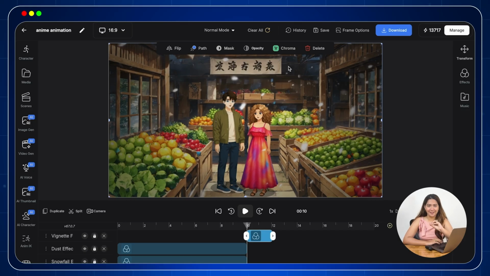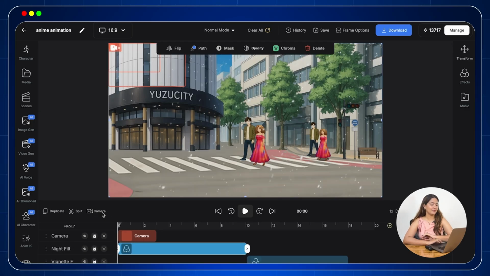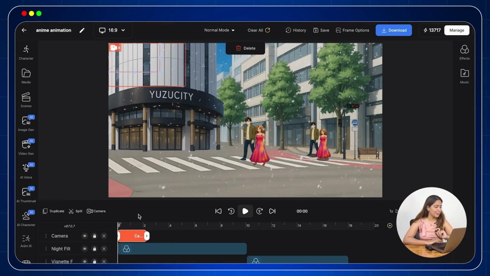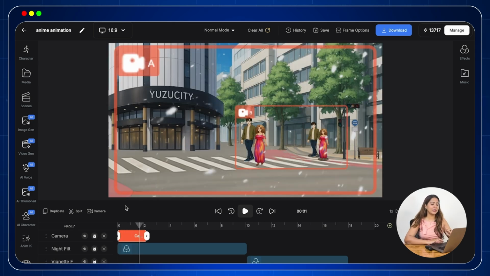Isn't it stunning? But wait, the real game changer here is the camera tool. Why keep the scene static when you can make it dynamic? Here's how we'll do it. Set camera A as a wide frame at the start and camera B zoomed in closer to the characters as shown on the video. Now play it back. You will see the camera slowly zooming in while the couple walk across the street.